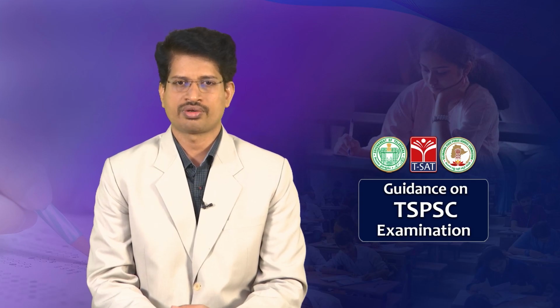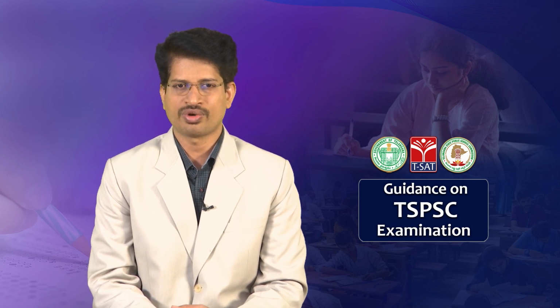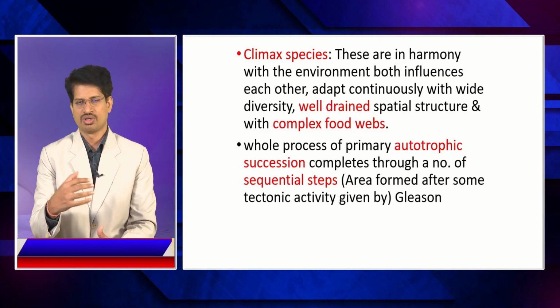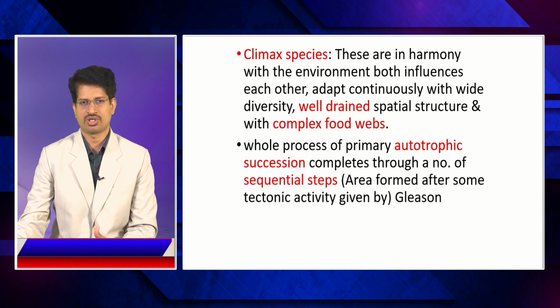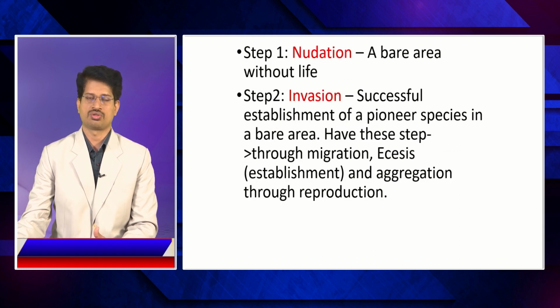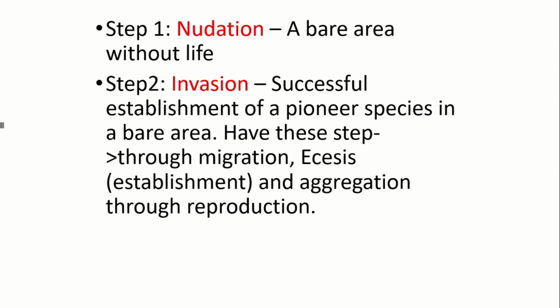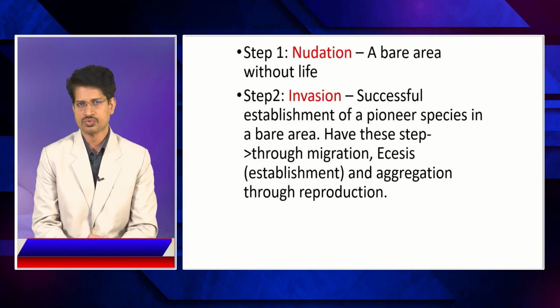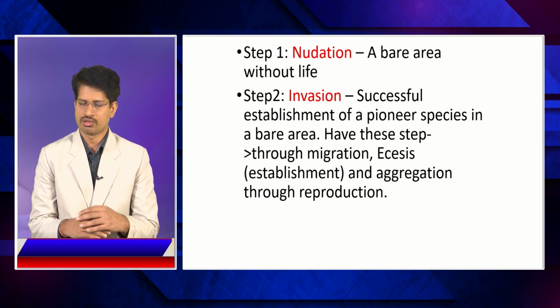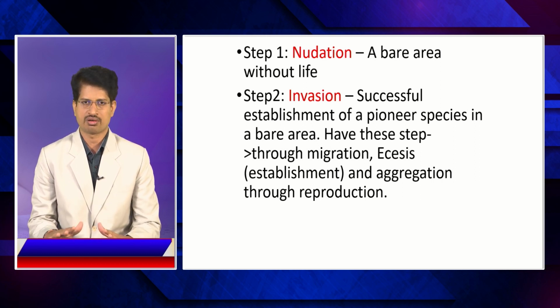The process of primary autotrophic succession completes through a number of sequential stages. So this succession has certain stages. What are the different stages through which this succession happens? One is nudation. Nudation is the first stage where there is no species at all, no life at all, with just bare bedrock.